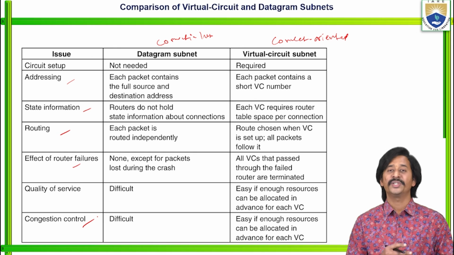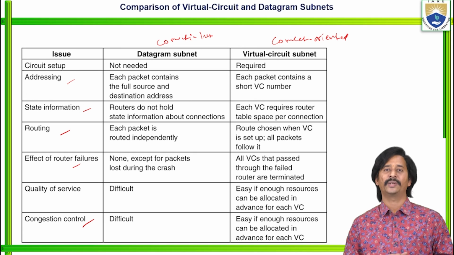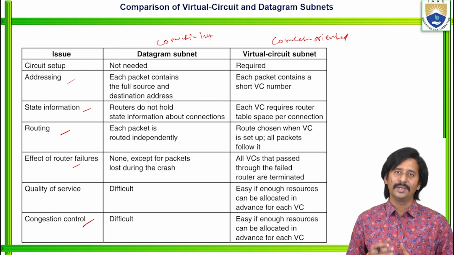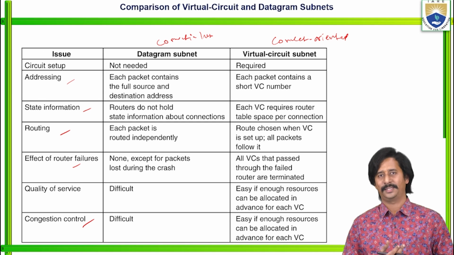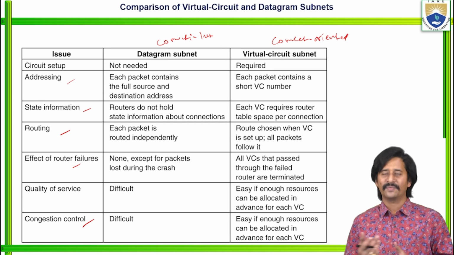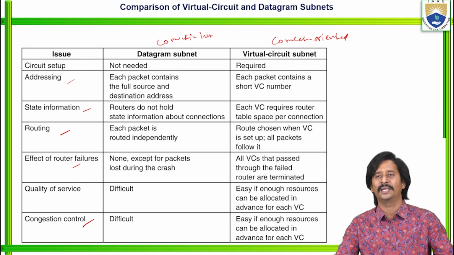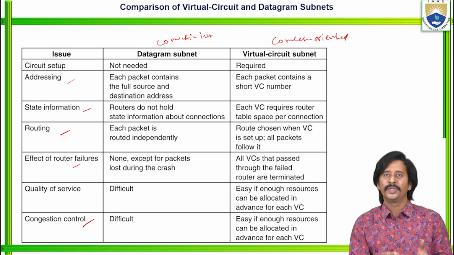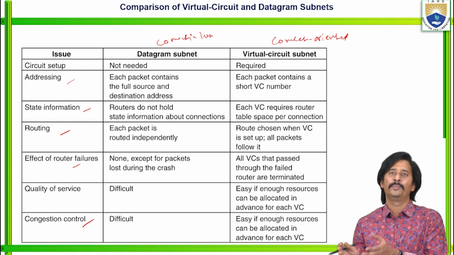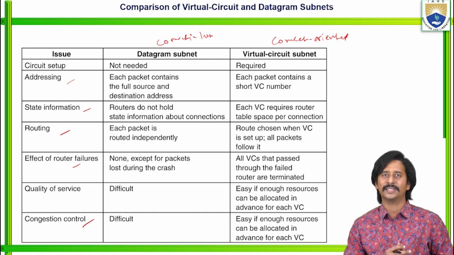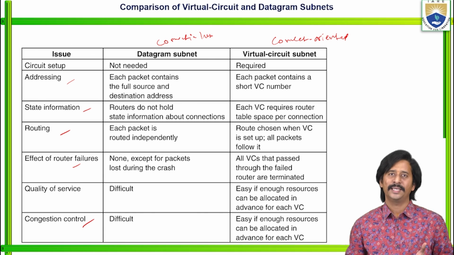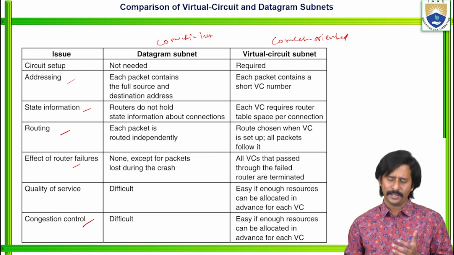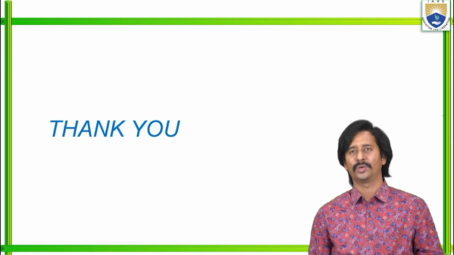Last one is congestion control. This is also very important in networks, but congestion control is difficult in case of datagram subnets. Whereas in case of connection oriented, it is easy if enough resources can be allocated in advance for each and every virtual circuit. So these are the various issues we need to compare between datagram as well as virtual circuit subnets: circuit setup, addressing, state information, routing, effect of router failures, QoS, as well as congestion control.